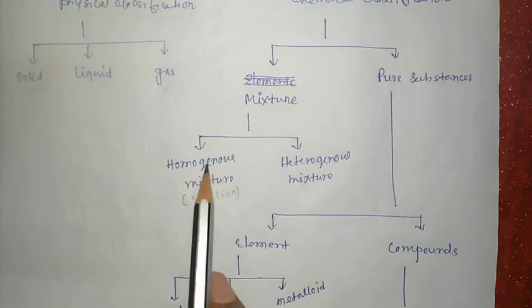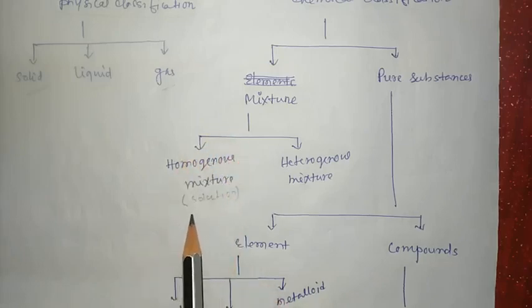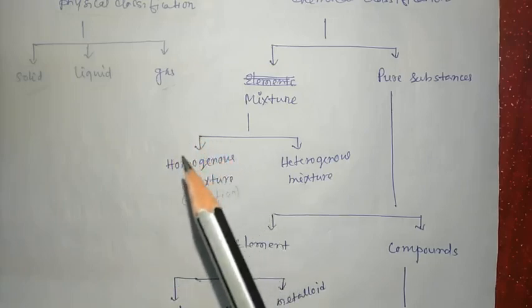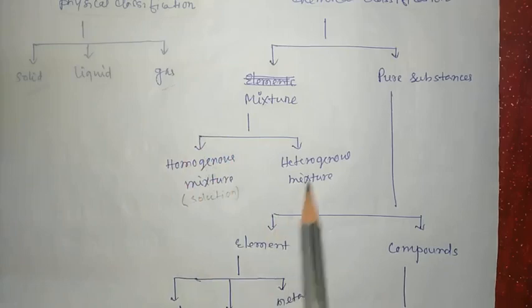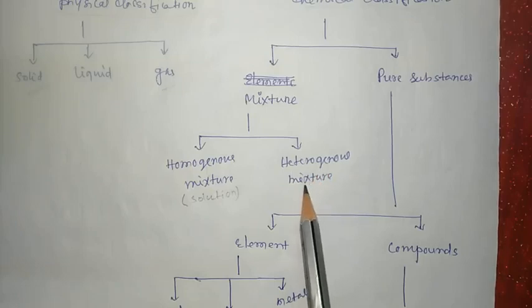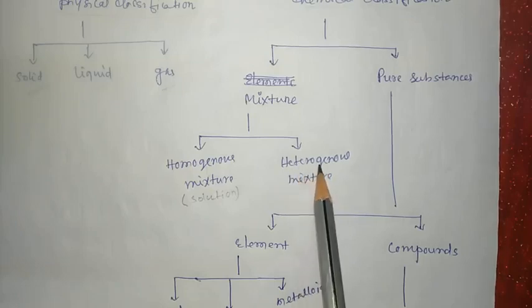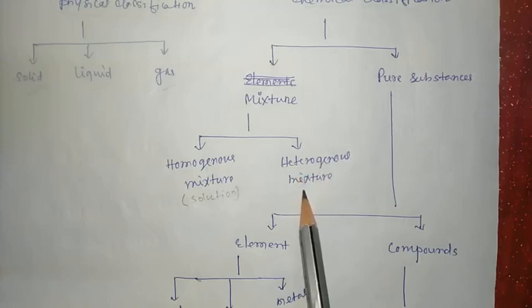A homogeneous mixture has uniform composition throughout the mixture. मतलब एक homogeneous mixture में मिक्सर का किसी भी पार्ट में नंबर ऑफ पार्टिकल्स क्या होता है? सेम होता है. लेकिन heterogeneous mixtures में they don't have uniform composition. So in a heterogeneous mixture, at the different parts of the mixture, the number of particles is different.